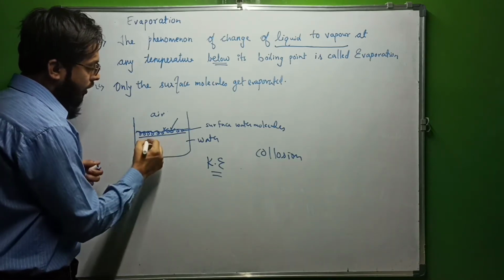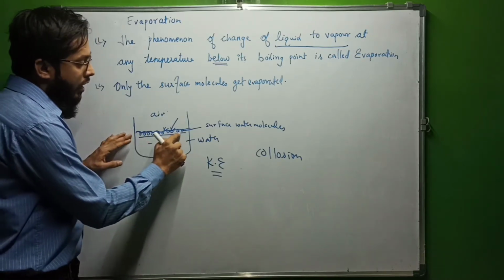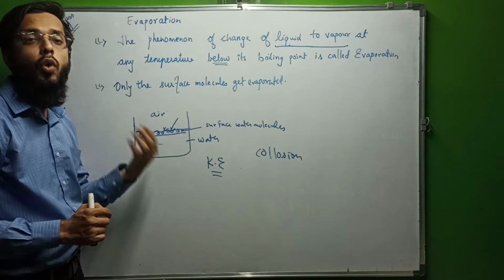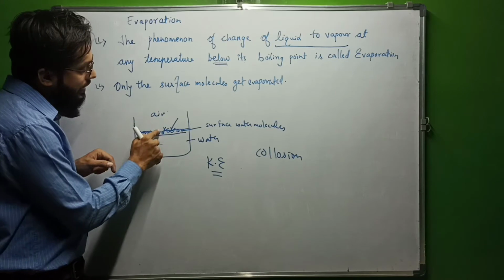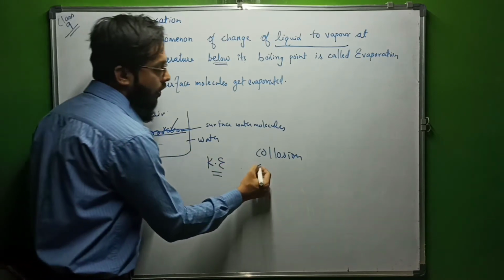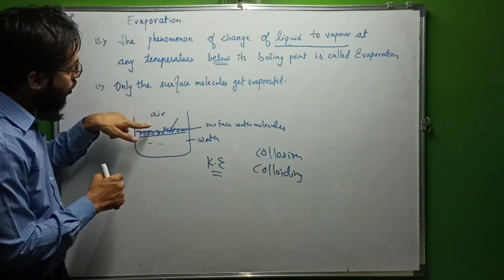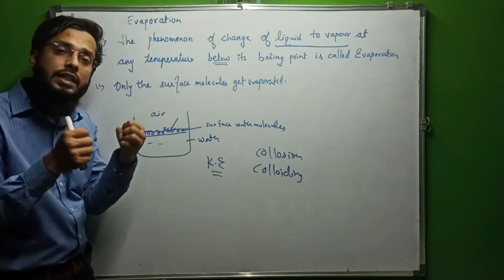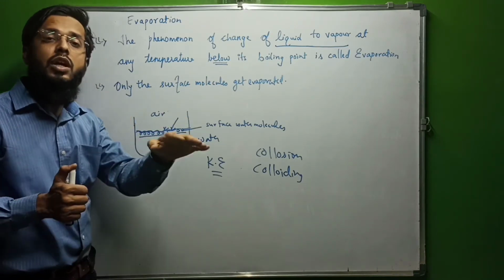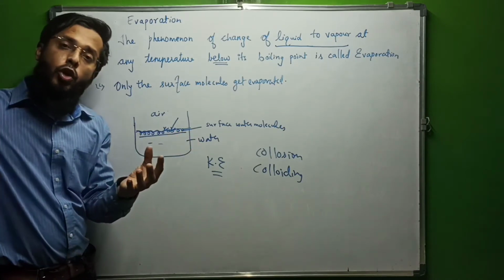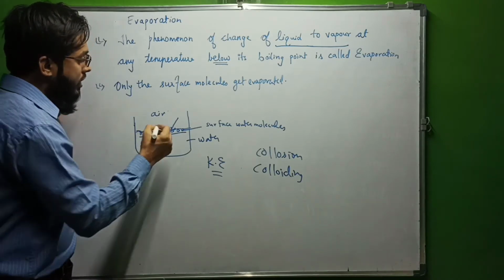Already the water is liquid, so its particles are moving freely, but the surface molecules have much more energy. Why? Because surface molecules are in contact with the air molecules. Air molecules are constantly colliding. What is happening? Colliding, hitting each other. Air molecules are colliding with the water's surface, and because of this, the particles of the surface have high energy because of the constant colliding with the air particles, or you can say air molecules,